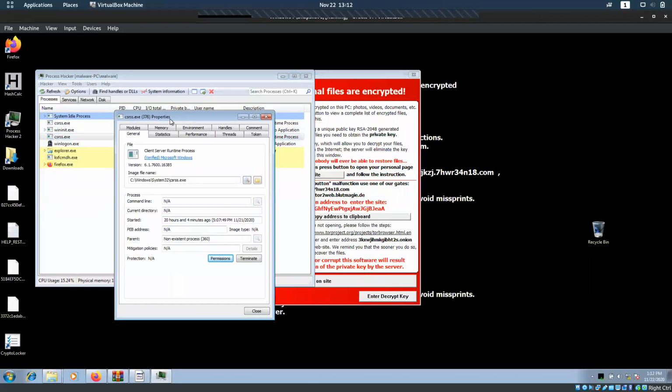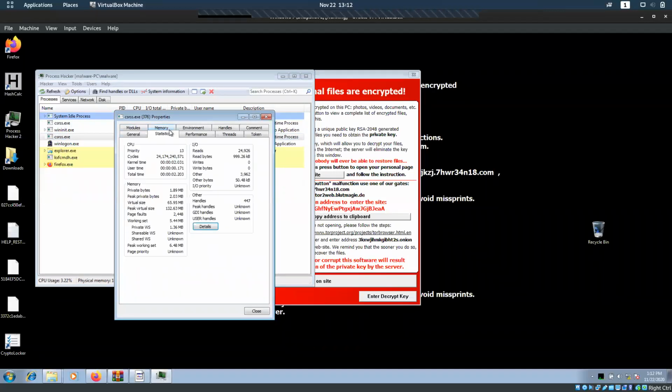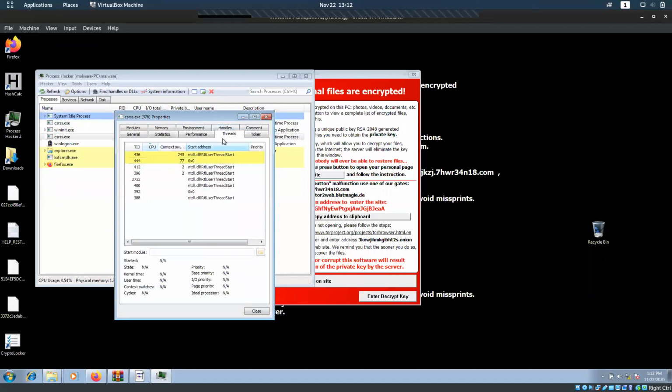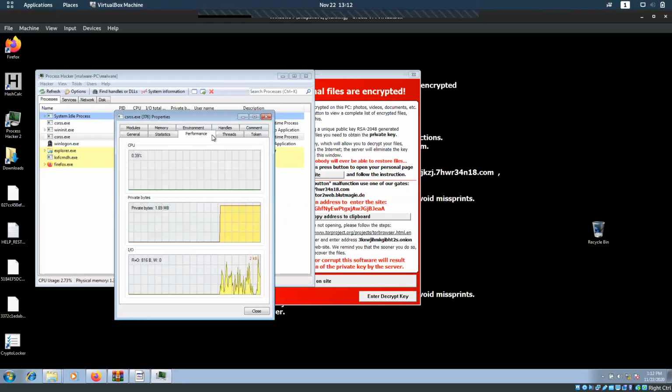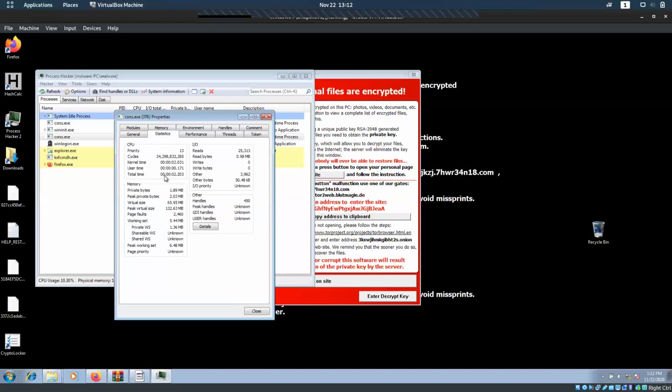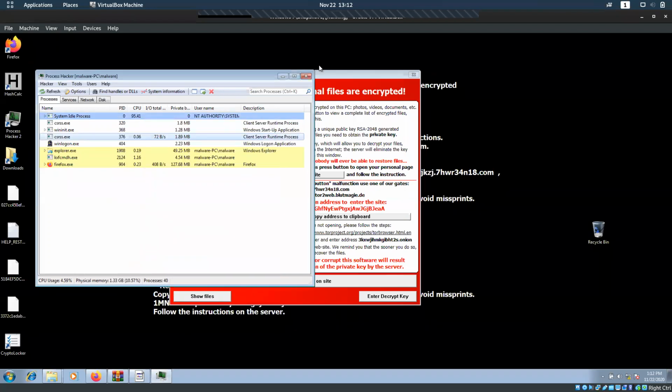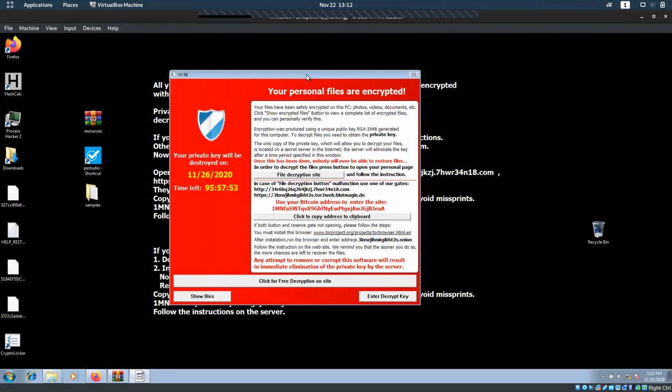So we can check the properties, modules, statistics, environment. This is in a real world scenario. This is the way we will be looking into a malware. So in threads, we'll check if anything is there, input output, statistics in general. We'll be checking all these file names, all these properties, and see if anything is interesting for us or not interesting. So we can do file description.